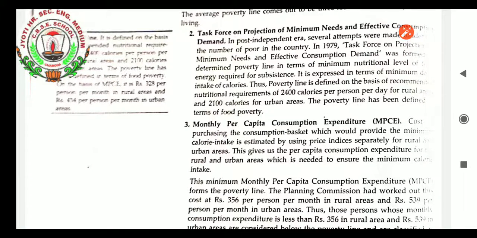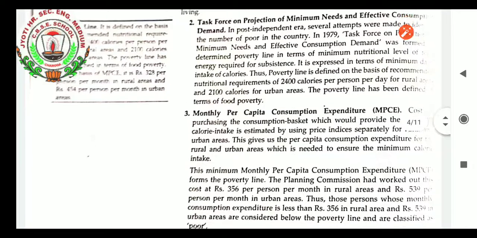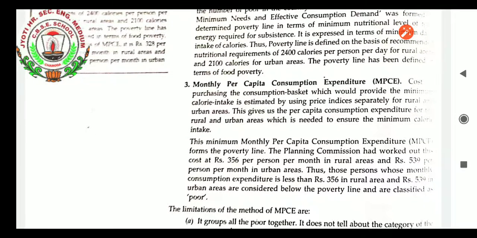According to this method of poverty line calculation, the cost of purchasing the consumption basket that would provide the minimum calorie intake is estimated by using price indices separately for rural and urban areas. This gives us the per capita consumption expenditure for rural and urban areas which is needed to ensure the minimum calorie intake. This minimum monthly per capita consumption expenditure forms the poverty line. The Planning Commission worked out this cost at rupees 356 per person per month in rural areas and rupees 539 per person per month in urban areas.